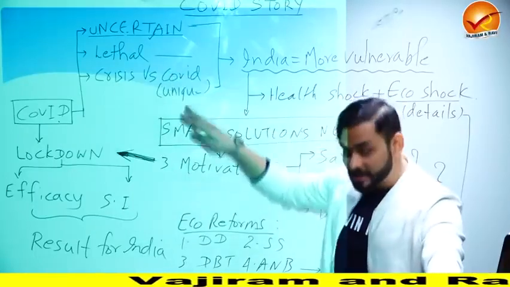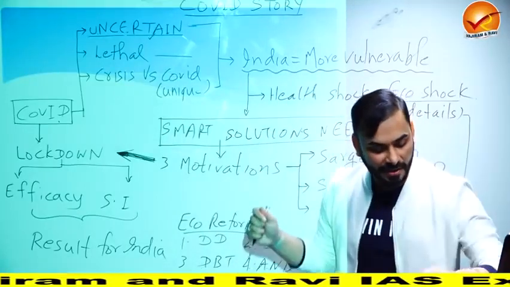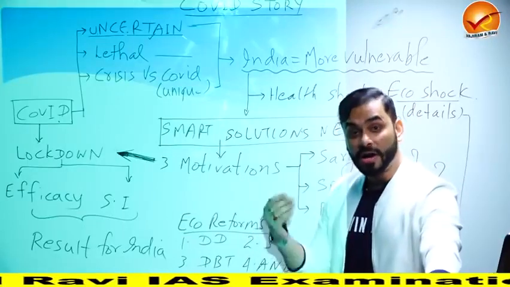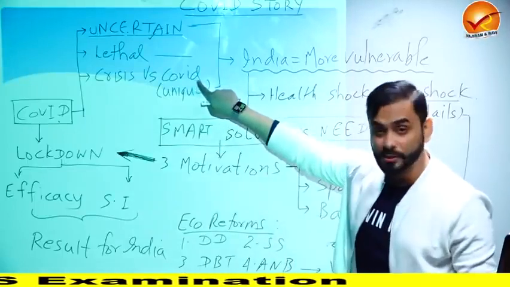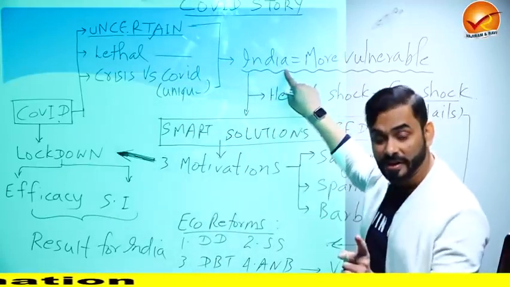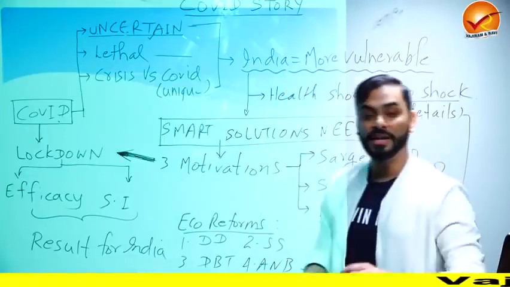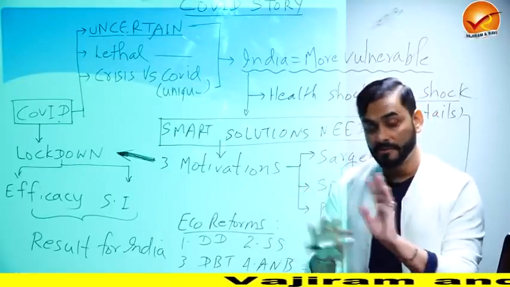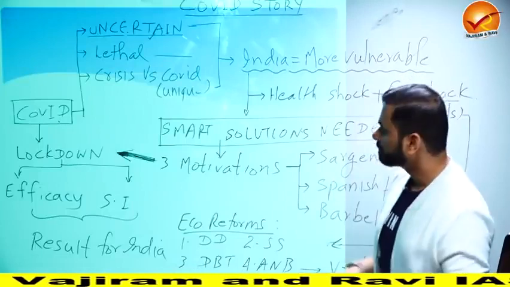Since this crisis is unique, the question arises: is India in a position to handle it better than other countries, or are we more vulnerable? So chapter 1 then says that see, this crisis is unique, it's lethal, it's uncertain, and in fact there are some features of India which make India more vulnerable to the crisis because of COVID. I'll tell you what. So India has a huge population. Our total number of people in India is very huge. Second largest country in the world in terms of population, in absolute numbers.